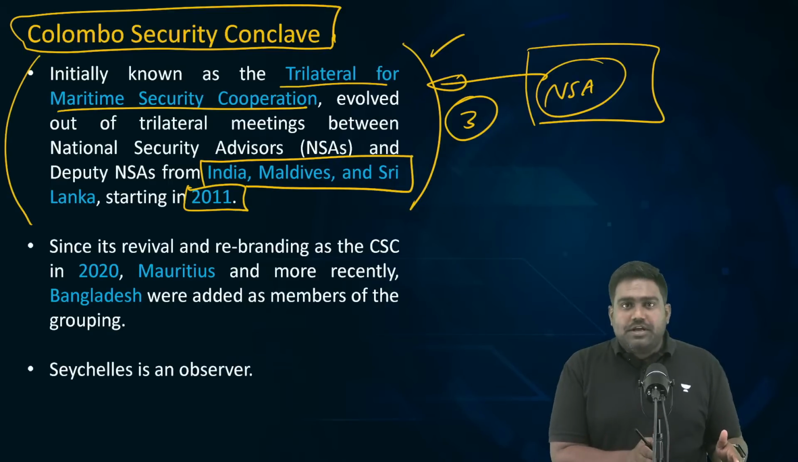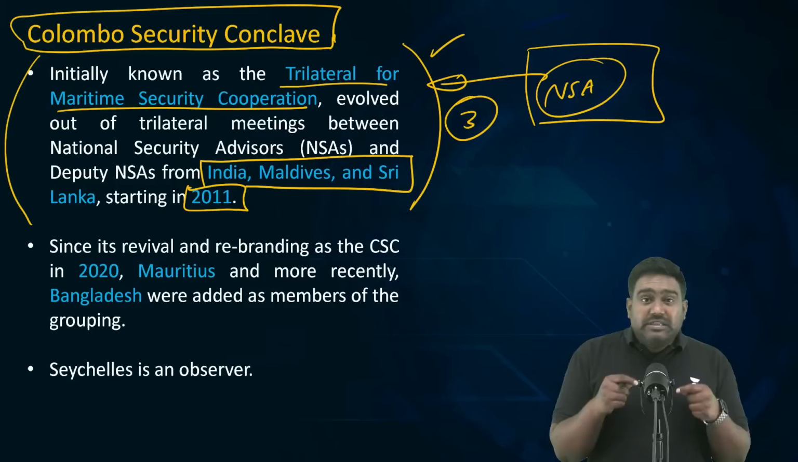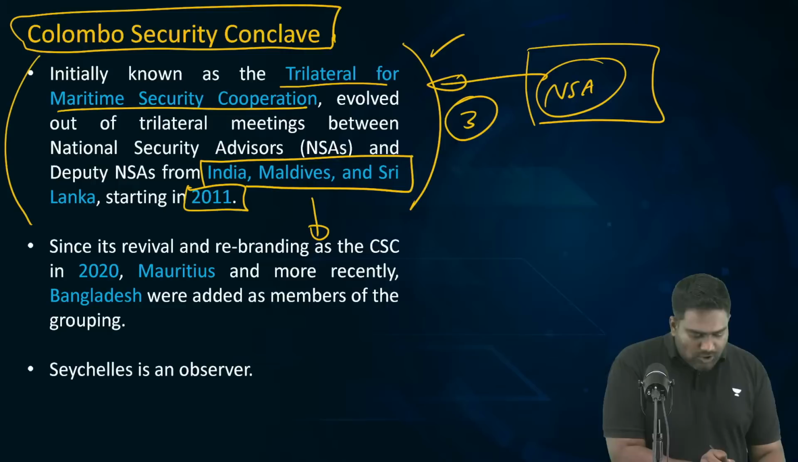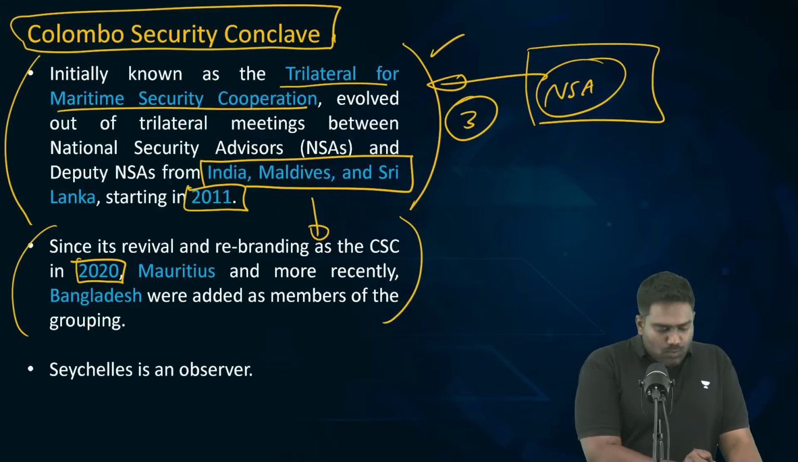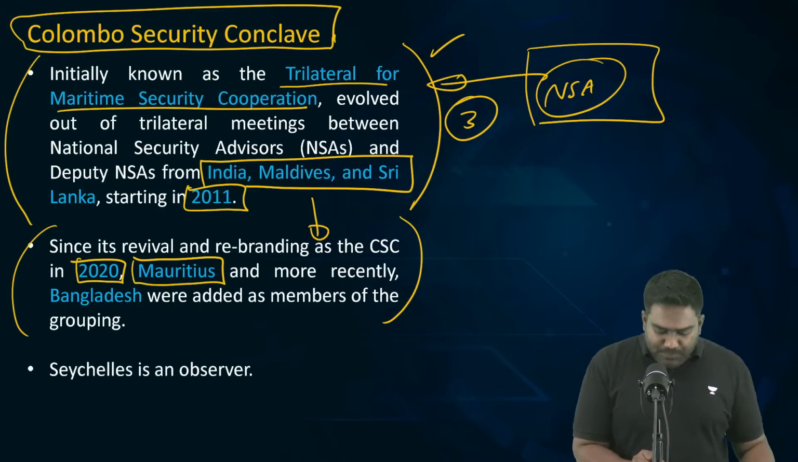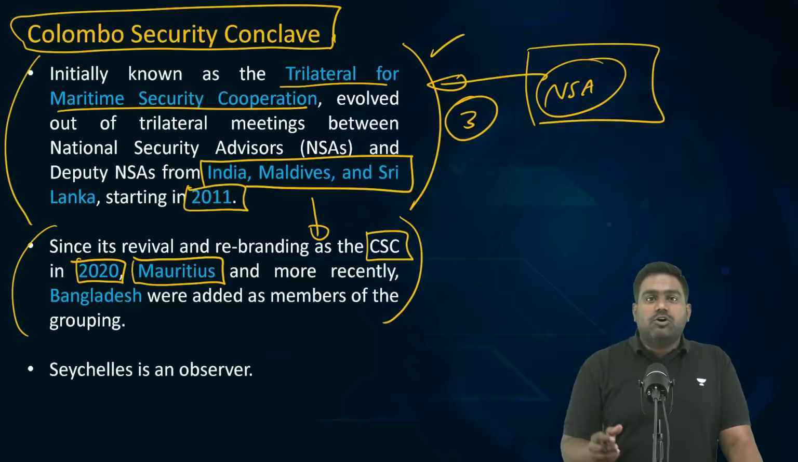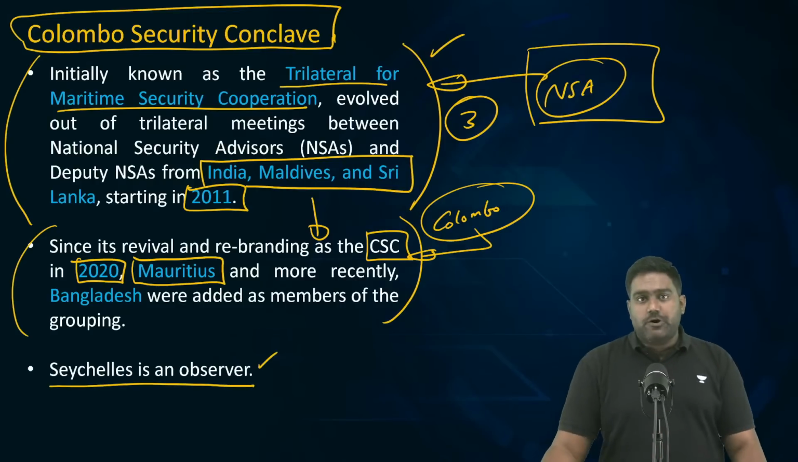So to achieve that cooperation, India led this initiative with Sri Lanka and Maldives, established this in 2011 as the Trilateral for Maritime Security Cooperation. So this has now become the Colombo Security Conclave in 2020. It was revived and expanded by India by adding Mauritius as a new member. Mauritius also joined the initiative and it was rebranded, renamed as the Colombo Security Conclave because the secretariat is based out of Colombo in Sri Lanka. So Mauritius became the fourth member of this group, apart from India, Maldives, and Sri Lanka. And Bangladesh and Seychelles, they were just observers to Colombo Security Conclave.